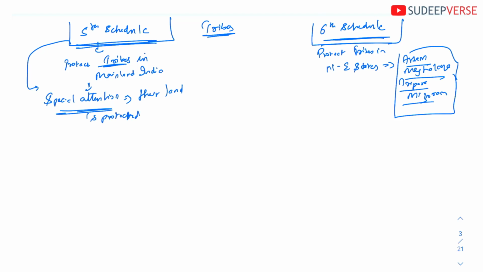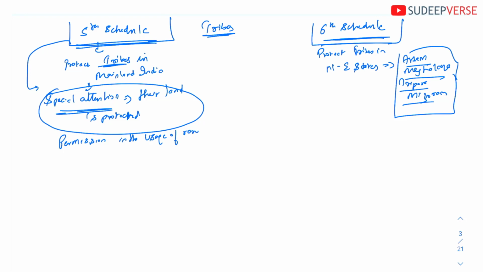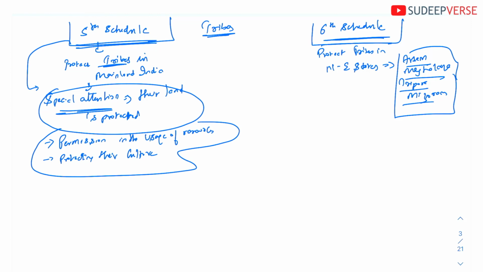Their land is protected. So the basic idea of the 5th schedule is to protect the land. Okay, yes, after that comes their permission in the usage of resources. Permission in the usage of resources, definitely, that is also there. And then comes protecting their culture. Okay, so obviously these two are also the subsidiary objectives of the 5th schedule, but the main intention of the 5th schedule is to protect the land of the tribes in mainland India.